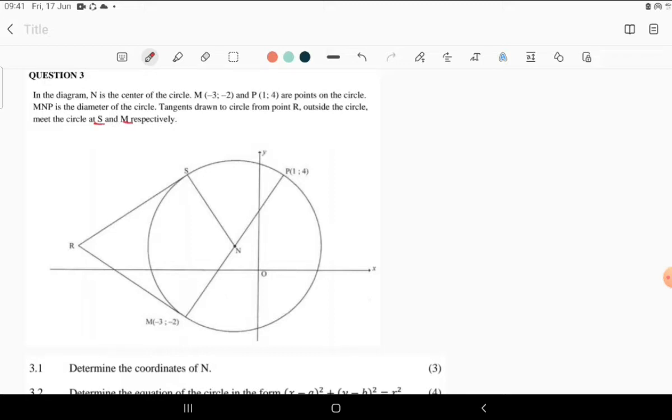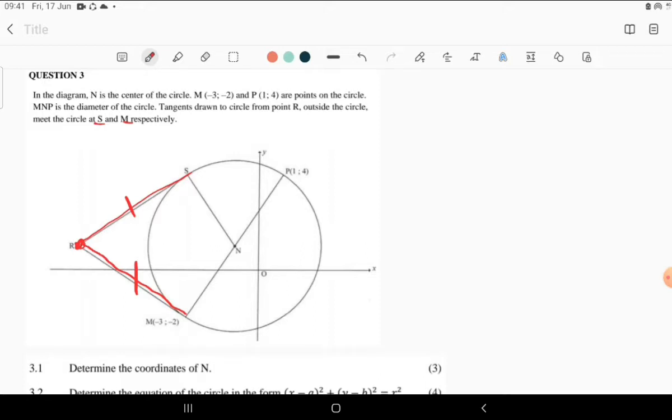So these tangents go from R to S and M in that fashion. Remember, two tangents from the same point to the same circle are equal to each other, which is a theorem that is used in Euclidean geometry. It does apply here as well, because a tangent is a tangent.